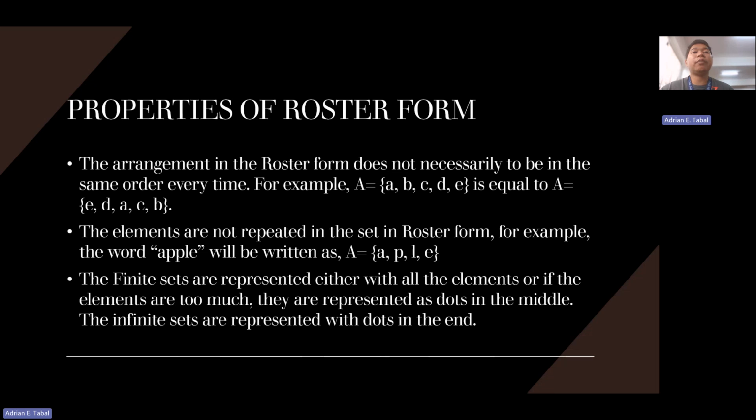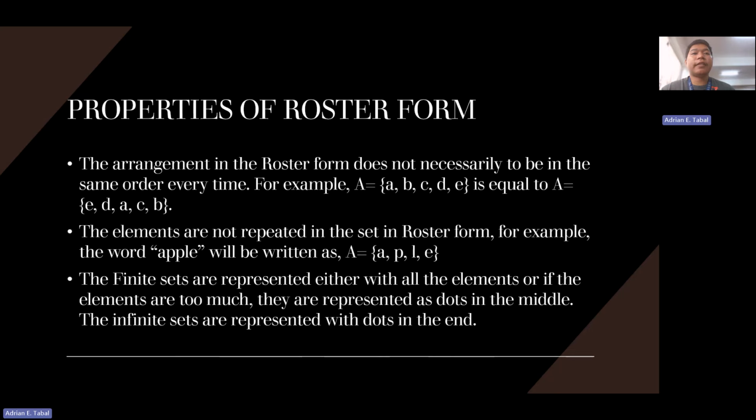Property number two, the elements are not repeated in the set in the roster form. For example, the word apple. The set of letters of apple will be written as A equals {A, P, L, E}. So no need to write the letter P again.